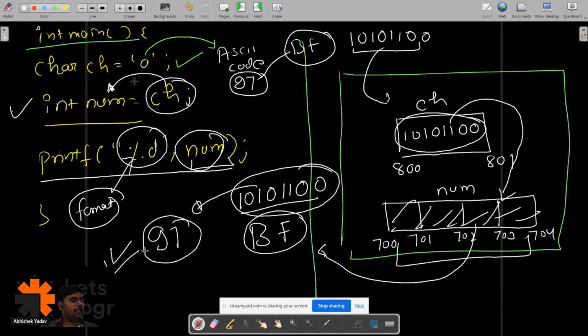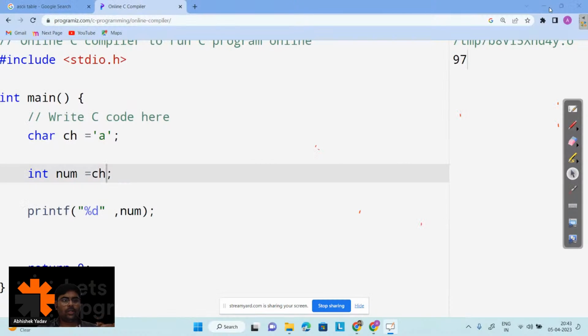Everyone is clear till this point why 97 is getting printed on the output screen? Please write in the chat. Yes or no? Yeah, we are getting 97, that is the ASCII value, but why are we getting 97? Everyone is clear? Anyone has any doubt? Please write in the chat if anyone has any doubt. So if it is clear, guys, what will be the answer now?